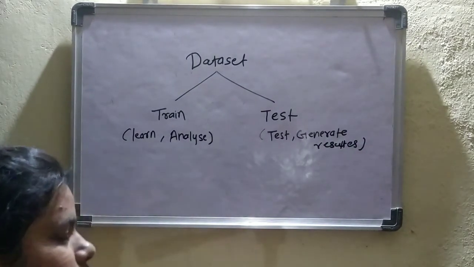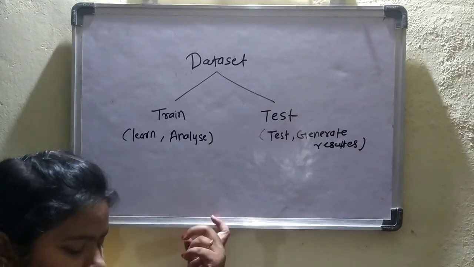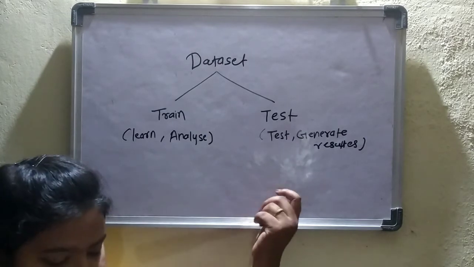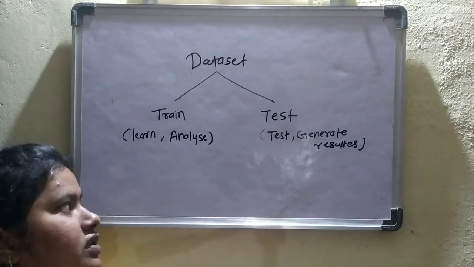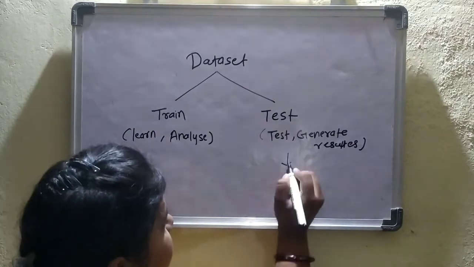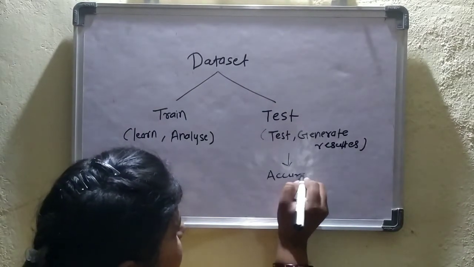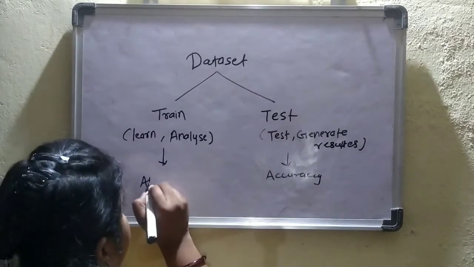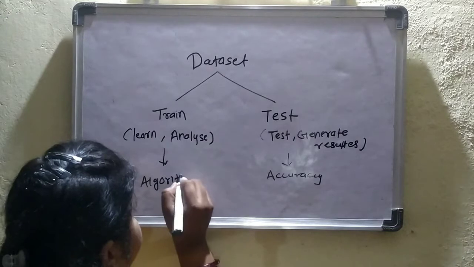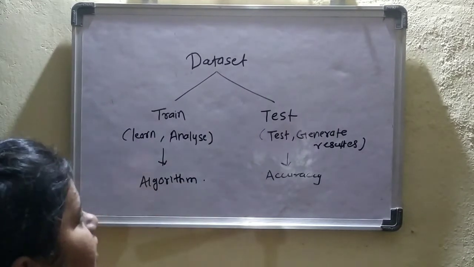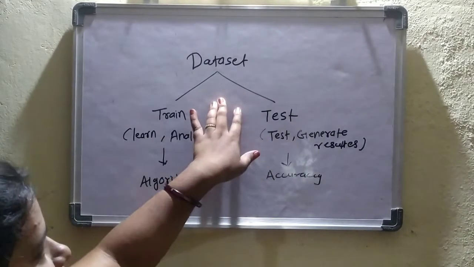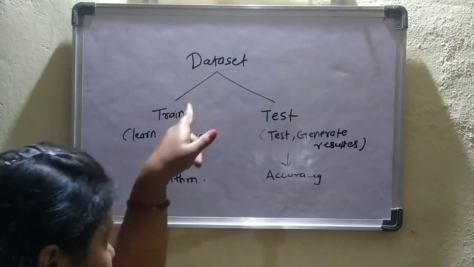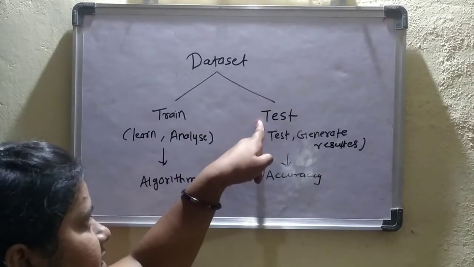Why we use these two things: we use the train to learn or analyze the data set, whereas we use the test to test the algorithm accuracy. Whenever we take any machine learning algorithm, we have to divide the data into a training data set and a testing data set.